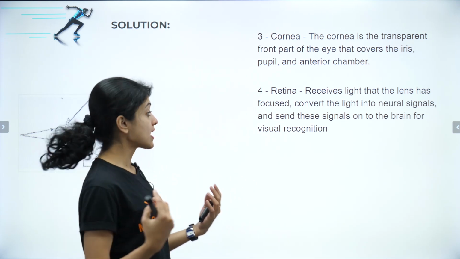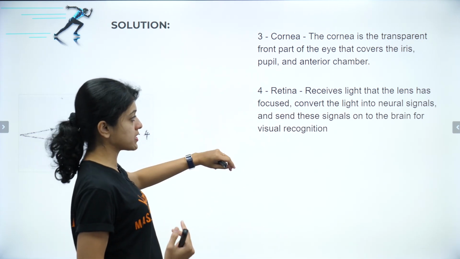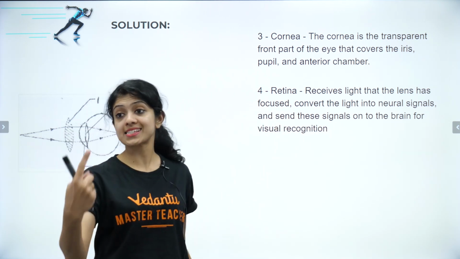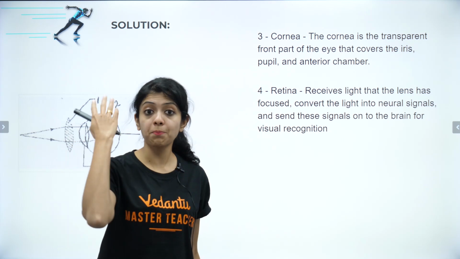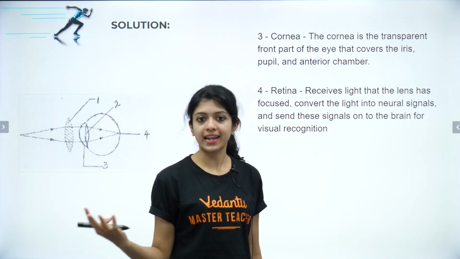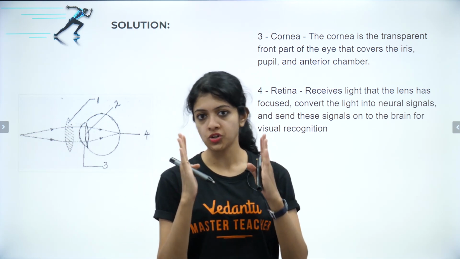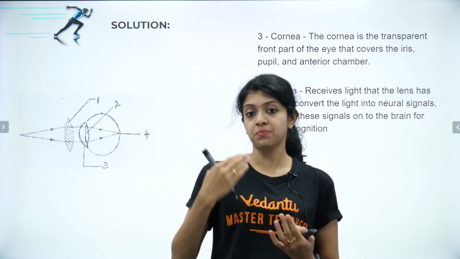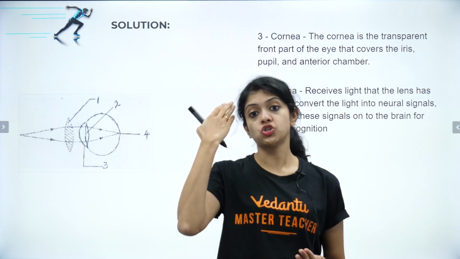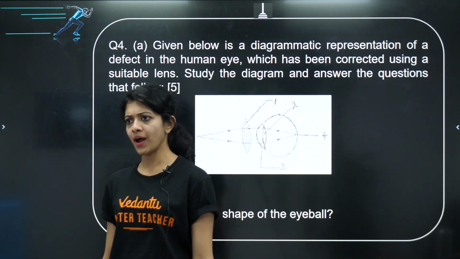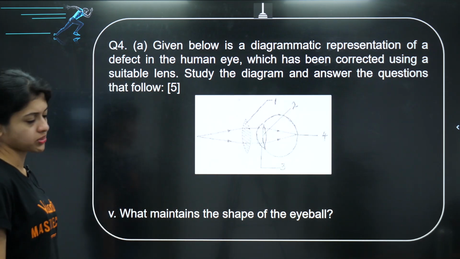It receives light which the lens has focused and converts the light into neural signals, and it can send these signals on to the brain for visual recognition. Basically, it's the place where image can be formed in your eye because of the coordination between the retina and your brain. Okay? Yes. One more. Last question based on this image.